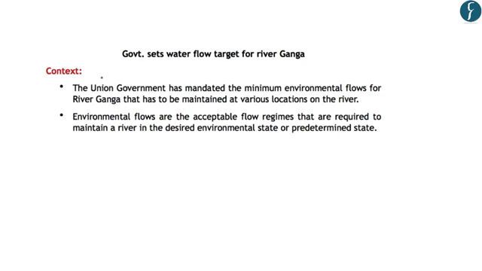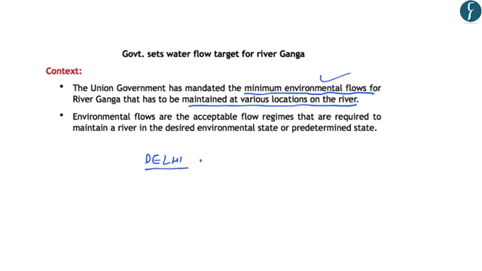Now this article is in the news because the Union Government by a notification has mandated that minimum environmental flow should be maintained at various locations on the river Ganga. And you should know that rivers generally get polluted when the flow in the river is obstructed. For example, when the Yamuna river enters the city of Delhi, the water flow is minimized because of the various canals that are taken out before Delhi. So due to the stagnation of water, the pollution in the rivers increases highly.